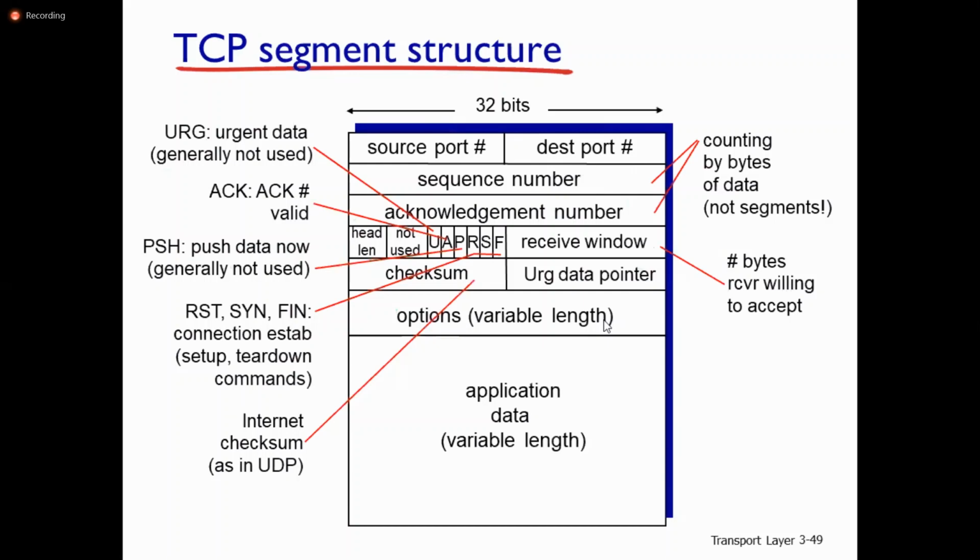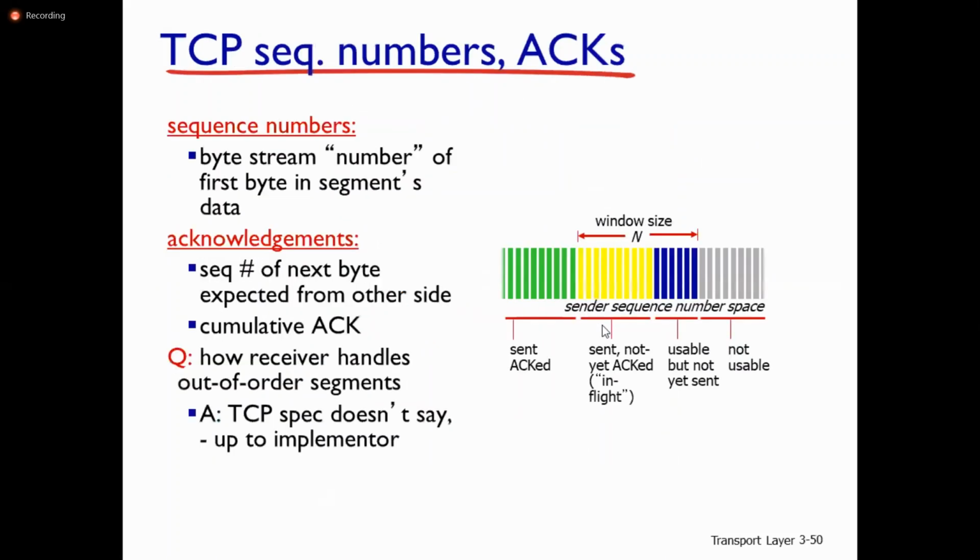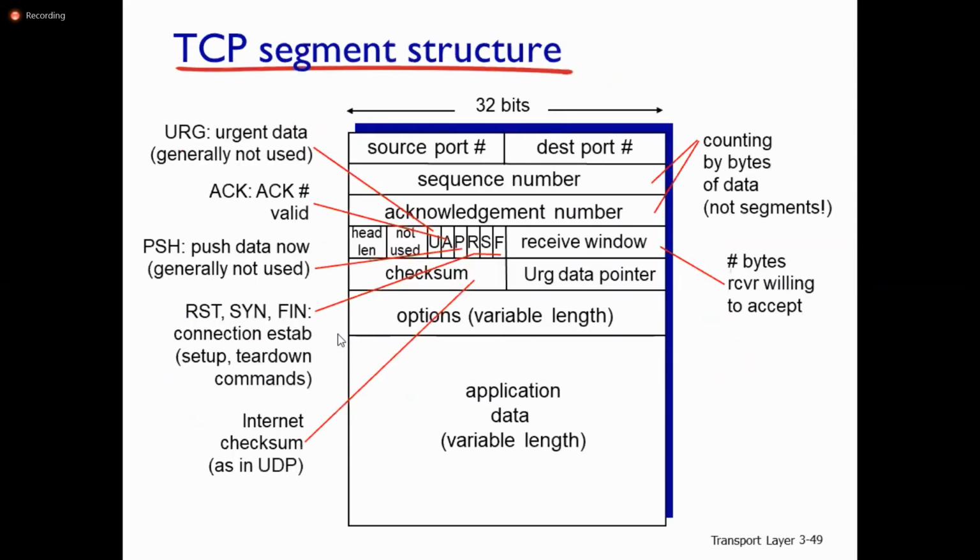What is the TCP segment? In UDP, you have seen the segment structure. Now let us look at the TCP sequence numbers as well as acknowledgement numbers. For sequence numbers, it is the byte stream number of the first byte in the segment's data. Acknowledgements carry the sequence number of the next byte expected from the other side. There is a cumulative acknowledgement here. We will see these after discussing the TCP segment structure.